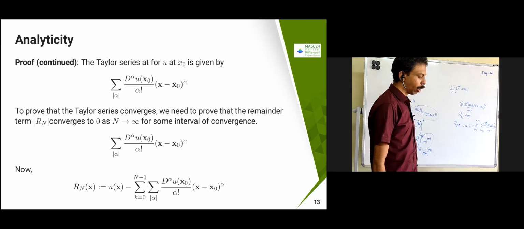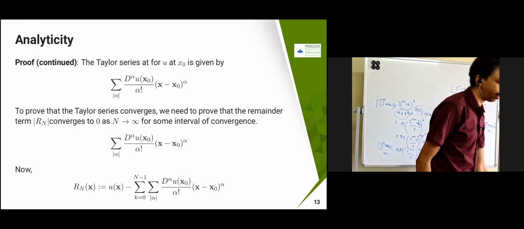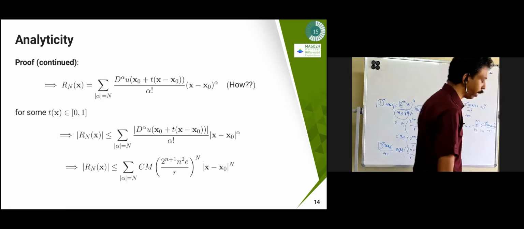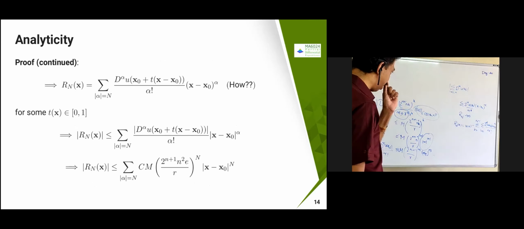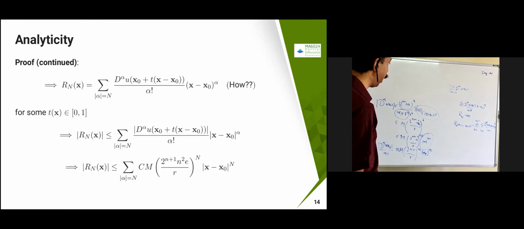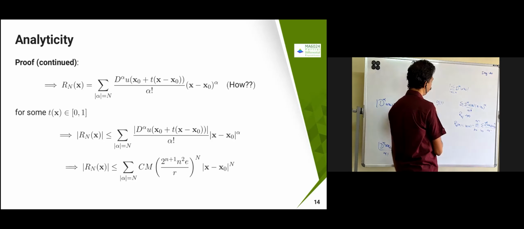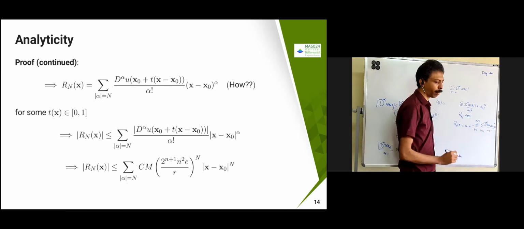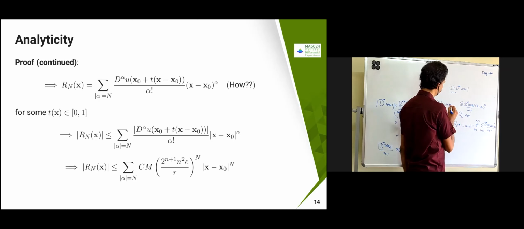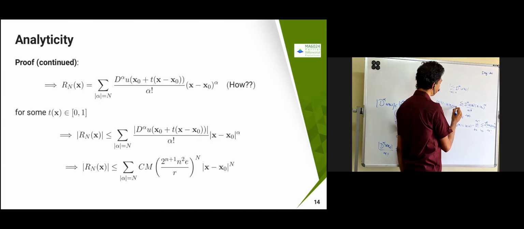Now we know already what that is. So if you just subtract this one, you are going to remove some of the terms over there. What you will get is that you can transform this to a single variable function, g of t, such that this is going to become like u of x naught plus t into x minus x naught.